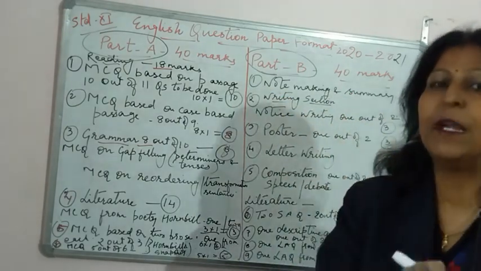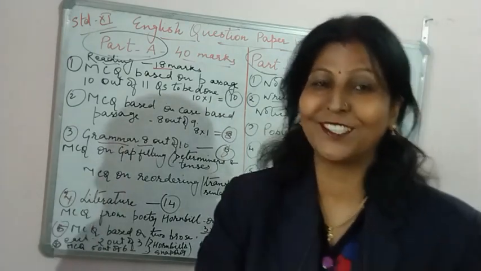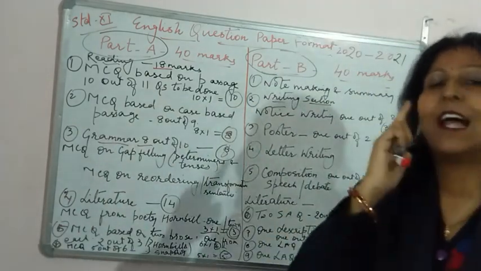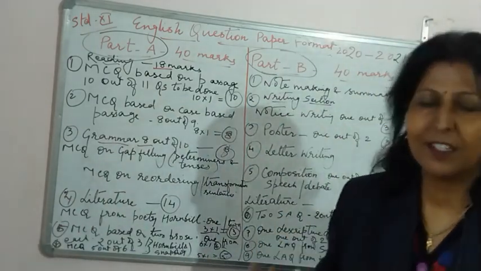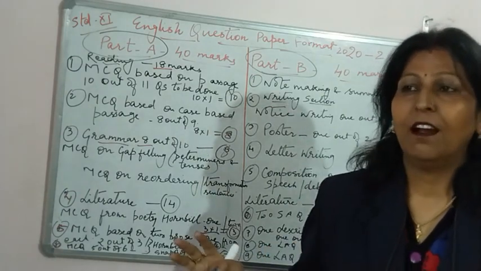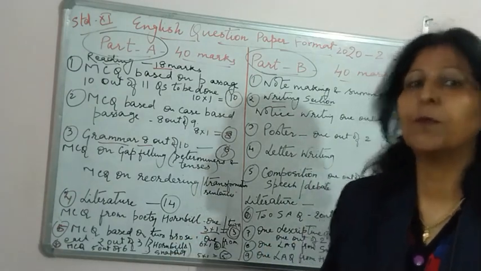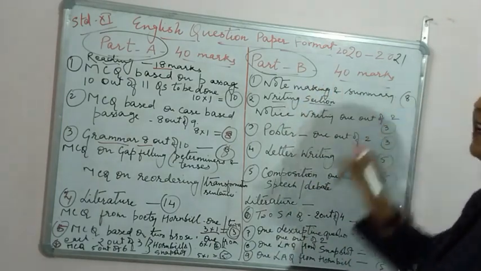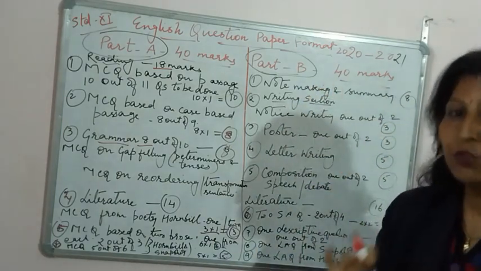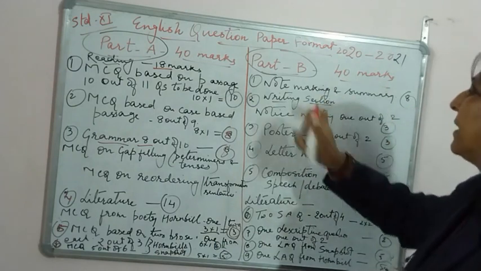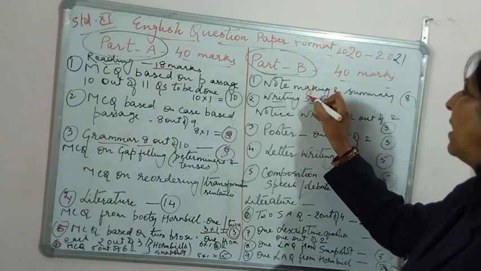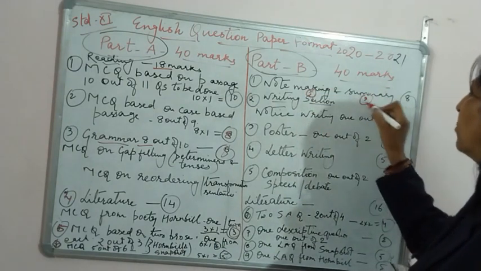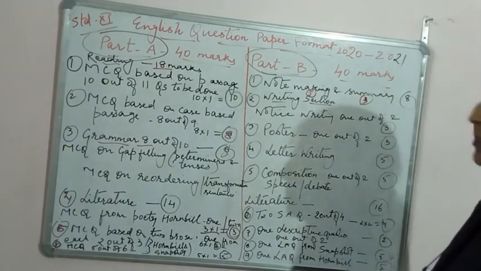Yes, I have made a video on note making which you have not seen. Okay, so why I did that, you must understand very well. It's really very tricky and very tough according to the children. You lose marks over here, and this is for 8 marks. Okay, so for note making, I have completely explained how to do that. Okay, so note making is of total 5 marks and summary is of 3 marks. So total it comes to 8 marks. Got it? So first question will be note making.